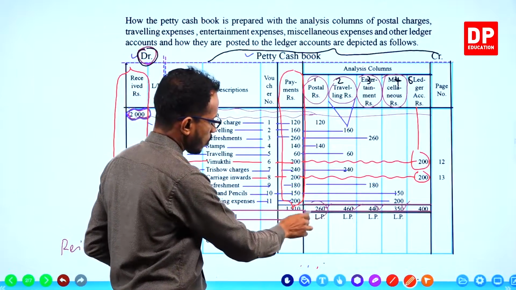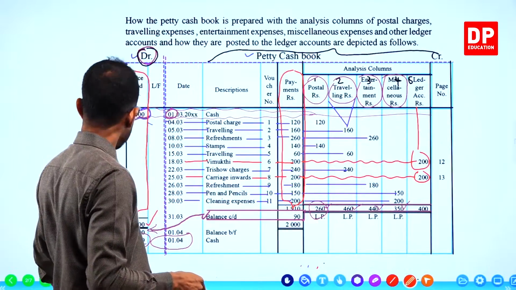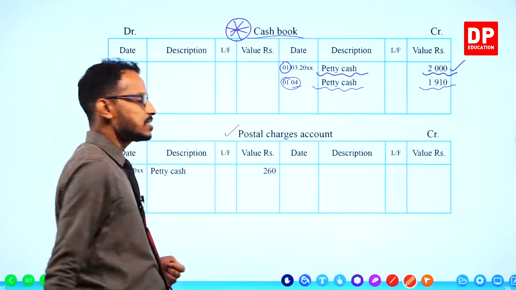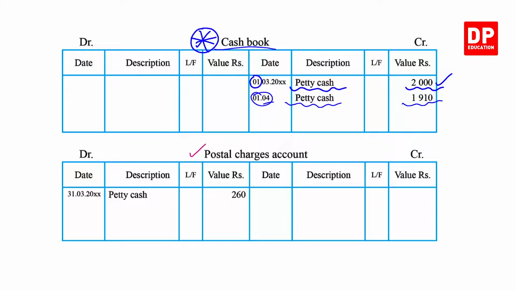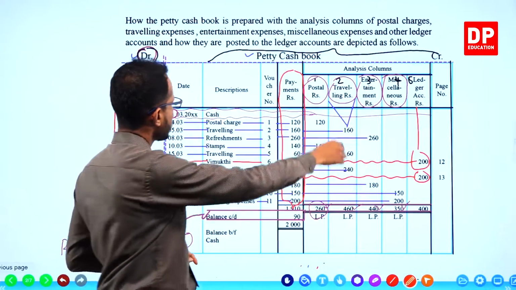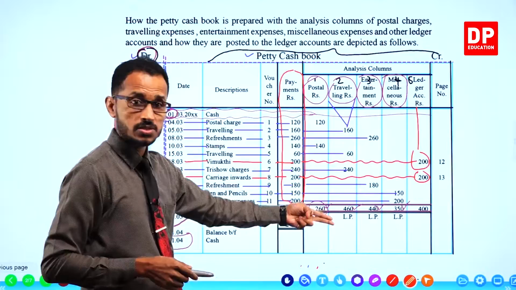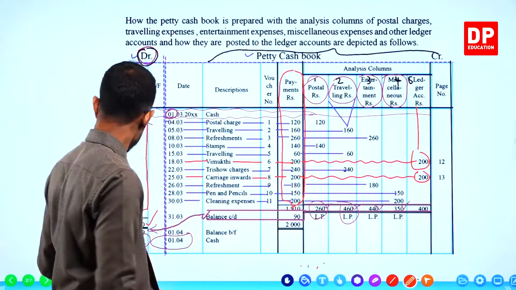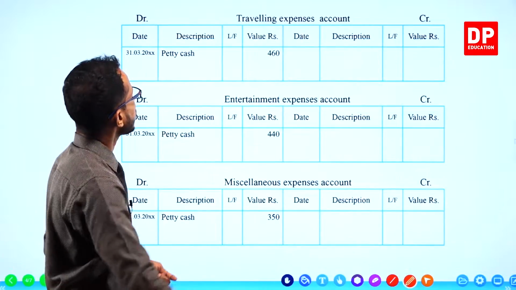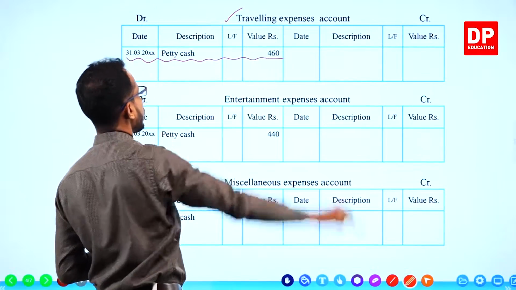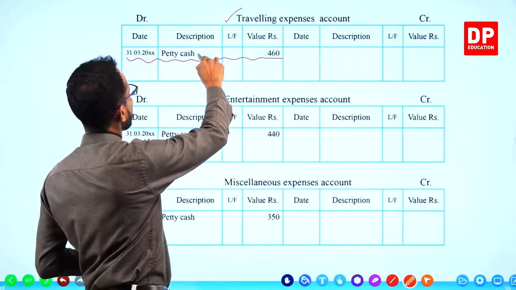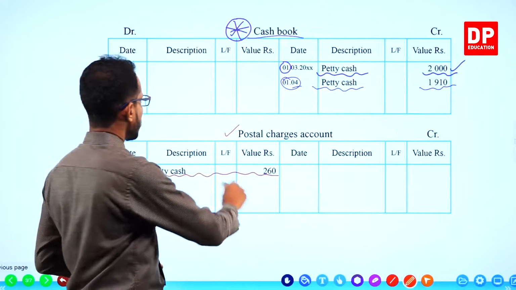Alright, let's take the postal expenses first. 260 is the total of the postal expenses. That means we should have a separate individual account called postal expenses or postal charges. To this ledger account, debit that 260 and it's done. Next analysis column, traveling expenses. We have a total of 460. Draw a separate individual account called traveling expenses and debit that 460. Description, petty cash.